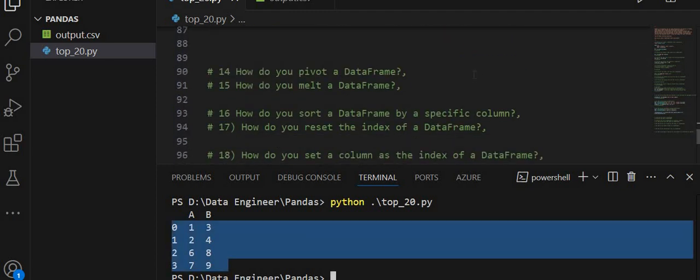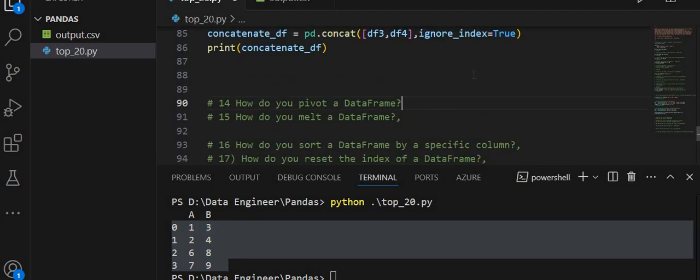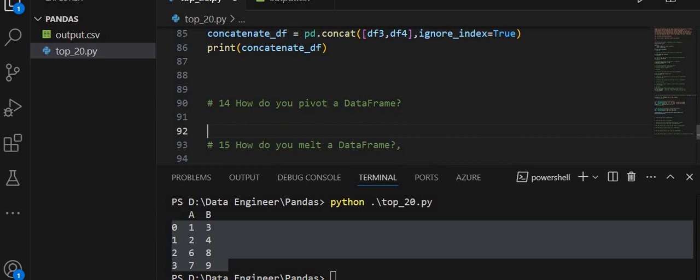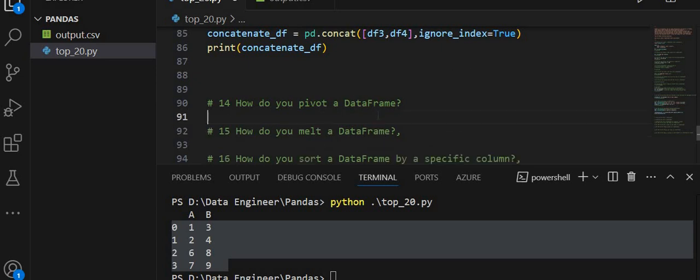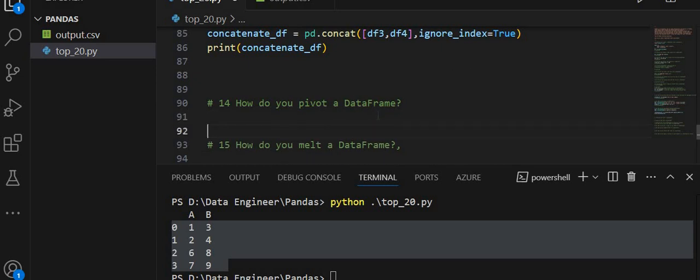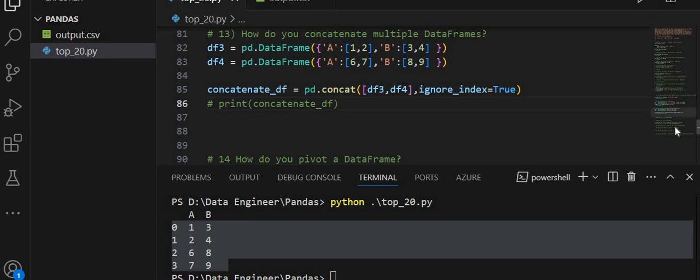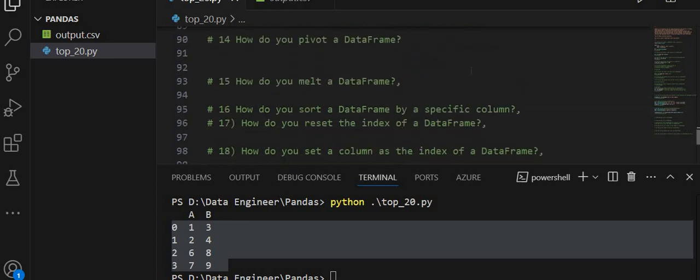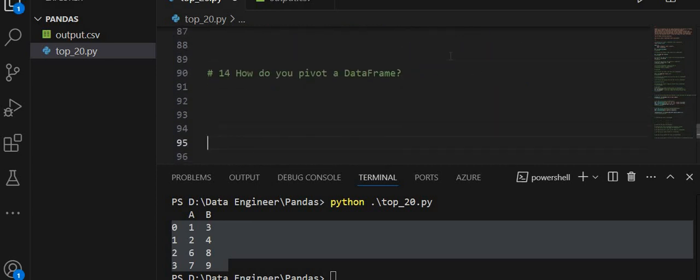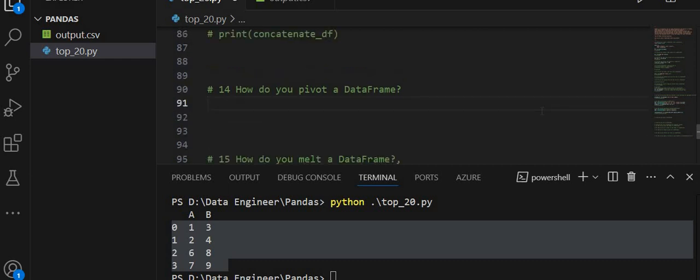The next question is, how do you pivot a data frame? So let's understand first what we need. Comment this, and I am going to solve this question. For that I have to create a data frame, df6.